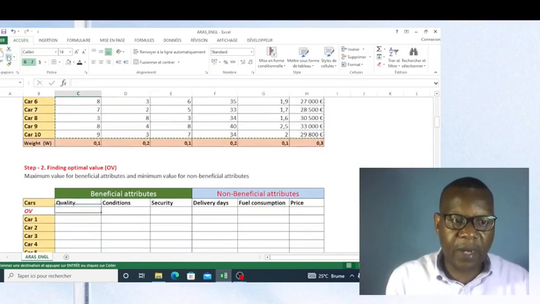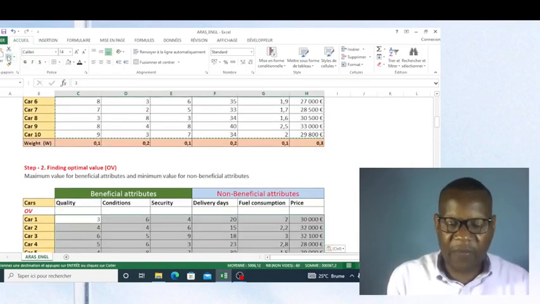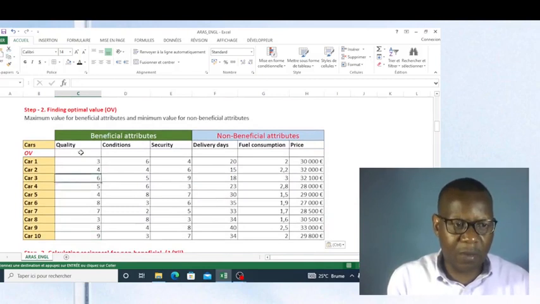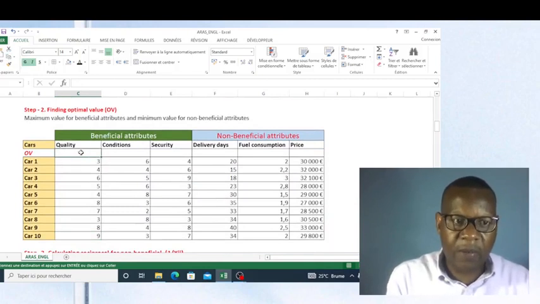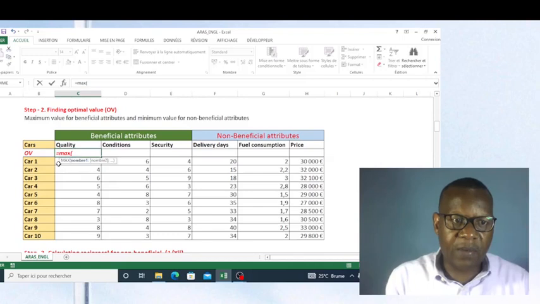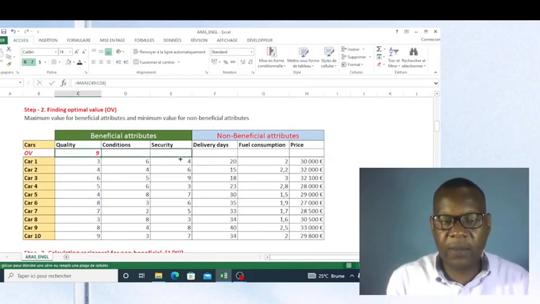I copy these values, and then I will find the maximum value here. This is our decision matrix in which I have to find the optimal value equals the maximum in these values. Now you see it is 9, and I can copy this formula only for beneficial attributes.